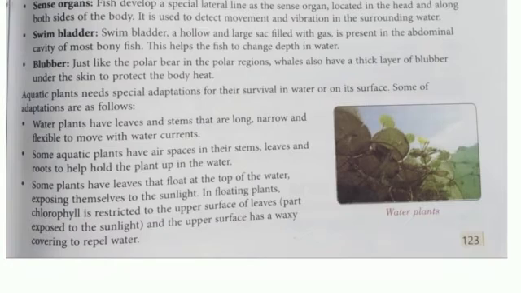Some plants have leaves that float on the top of the water, exposing themselves to sunlight. In floating plants, chlorophyll is restricted to the upper surface of the leaves because the upper side is photosynthesizing. So, all the chlorophyll accumulates on the upper surface of the plant that is exposed to sunlight. And the upper surface has a waxy covering to repel water also and to save from decaying because of water. They have a waxy coating also. This is a water plant.